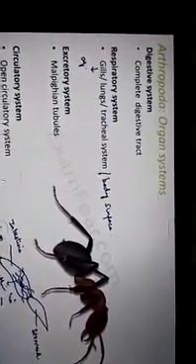Circulatory system: they have an open circulatory system. What is an open circulatory system? There are no blood vessels. That means all the internal organs are directly bathed in blood. No system of blood vessels. The fluid is called hemolymph.